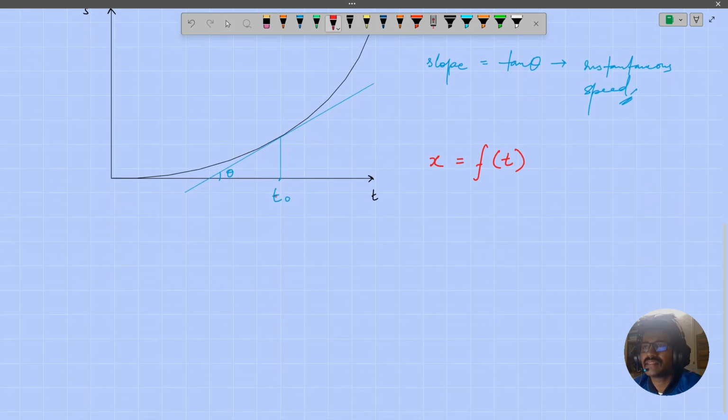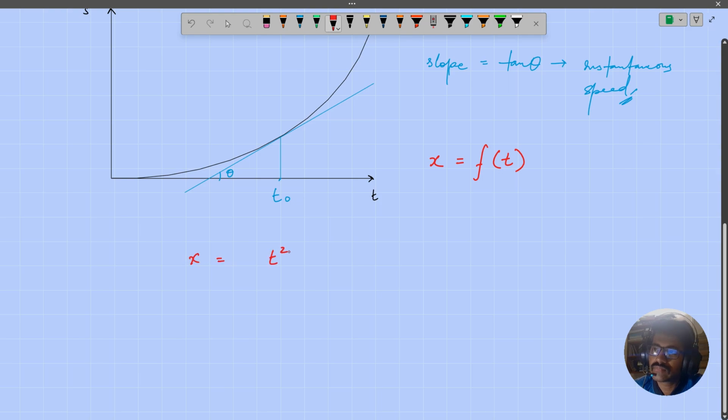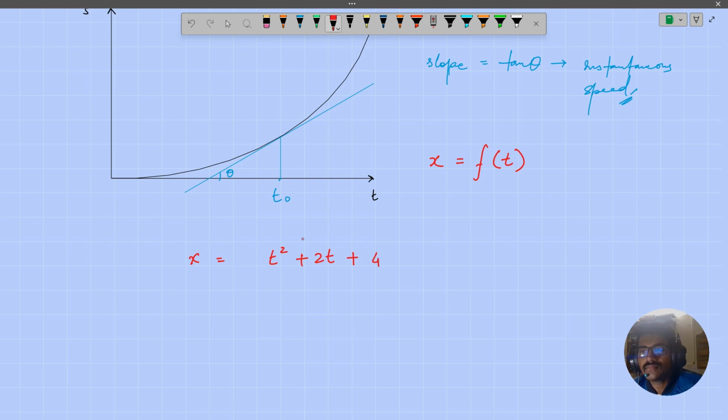So it's pretty simple. Say, for example, x equals t square plus 2t plus 4. Say we have this time dependent position for a particle, which means if I have to find out the position of a particle at any given time, I just have to substitute the value of time in this function.